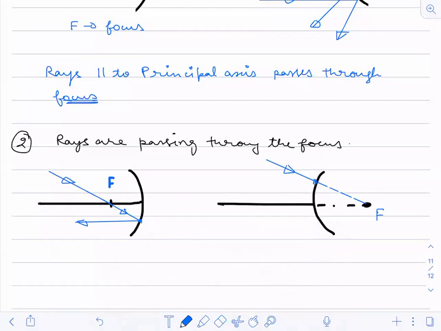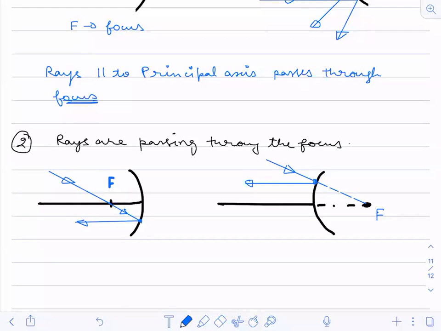It will go parallel to the principal axis. See, this is a ray diagram. If anybody has any doubt in between, you can ask. Understood?